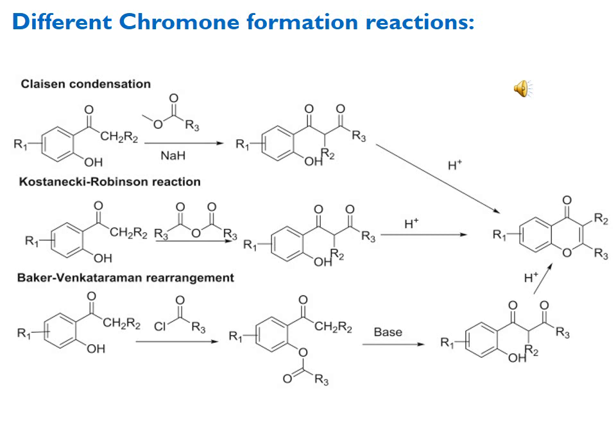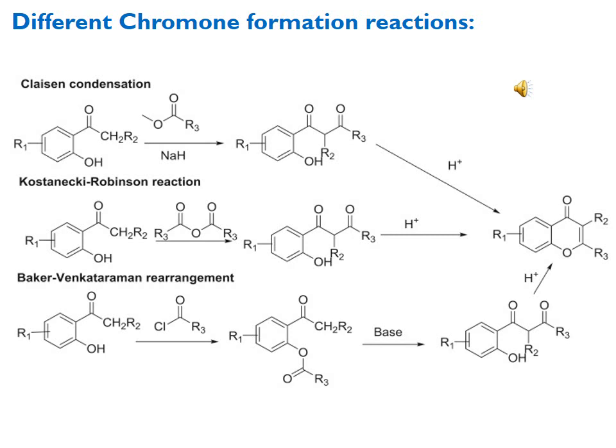Second is the Kostanecki-Robinson reaction, in which you can see the 2-hydroxy benzoketone, and on treatment with the anhydride it is converted into this product, and after acid hydrolysis, or you can say cyclization, in the acidic media, we get the formation of chromone. The third is the Baker-Venkataraman rearrangement.